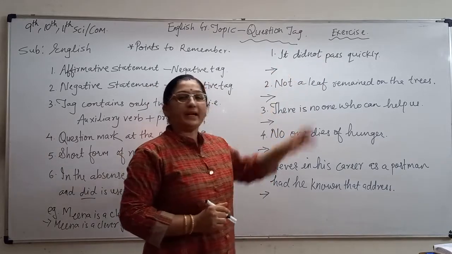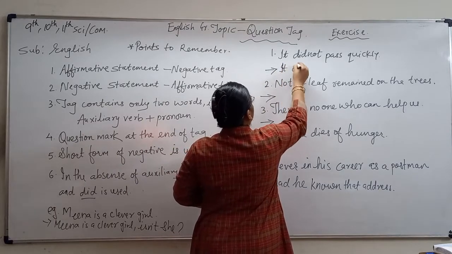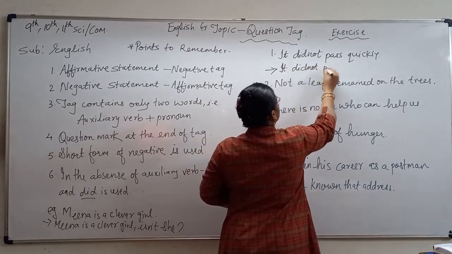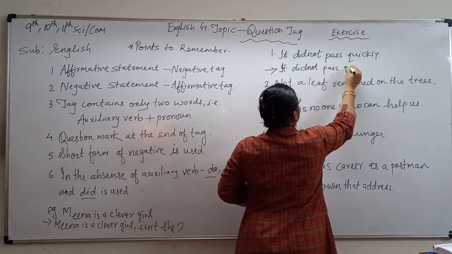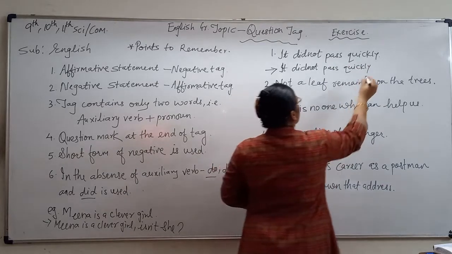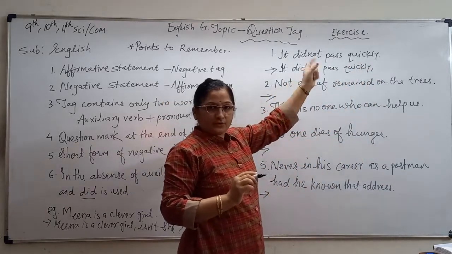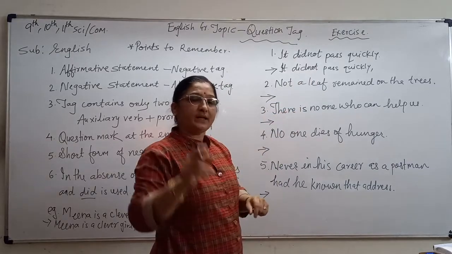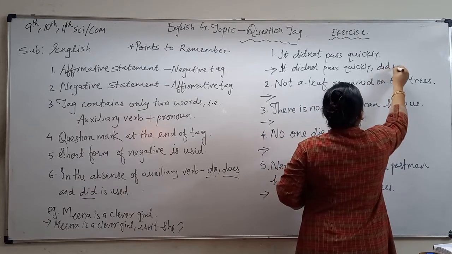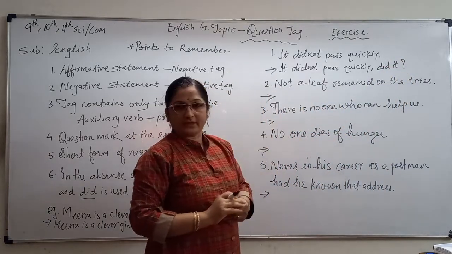It is a negative statement, so copy down the sentence. Then what is the rule? Use a comma. Then see the verb: did not, so negative. So your tag should be affirmative. So did it? This is your answer. And for the question tag, a question mark.